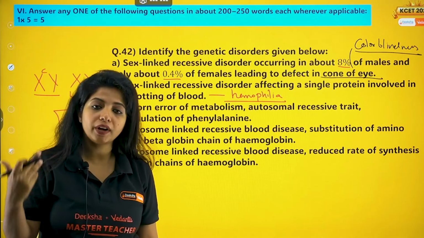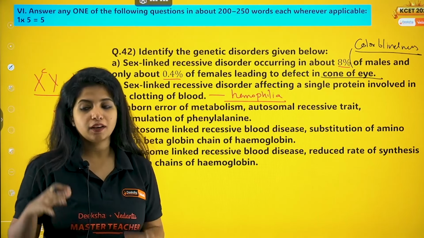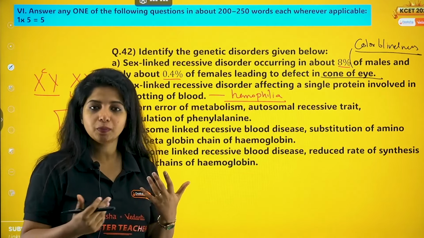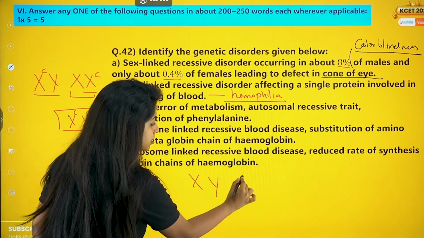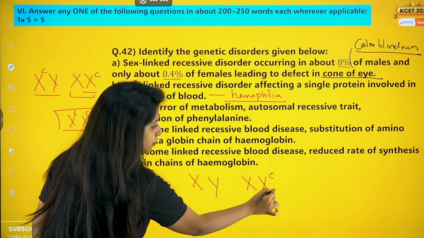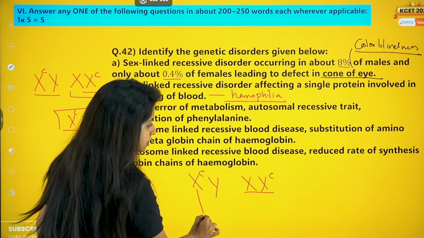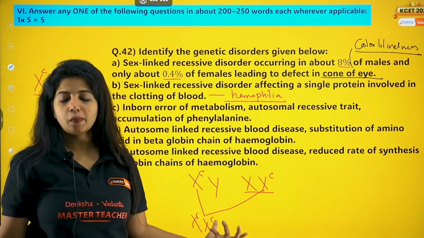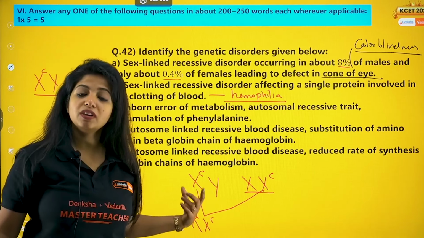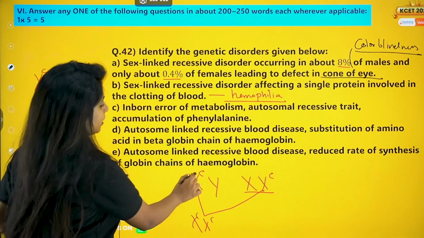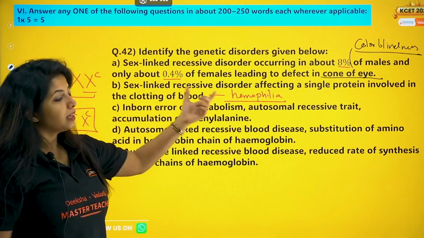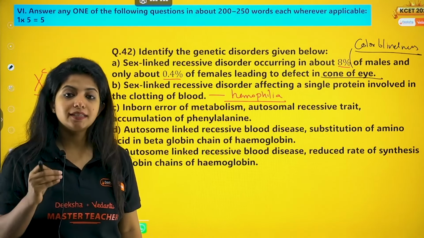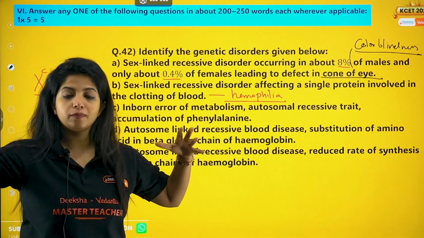The males would not be able to survive until the time they can reproduce. Listen, from the male side you should get an X for a daughter to be born. Suppose the mother is a carrier and the father has the disease, this and this should come together for the child to have the disease, right? But the male is not alive until that point of time to reproduce. Get it? Which is why females are least affected in this. Okay, so where are we? Yeah, so here a gene responsible for the formation of the protein responsible for clotting of blood is affected. And this disease is hemophilia, where you will have continuous flow of blood if you get a small wound.